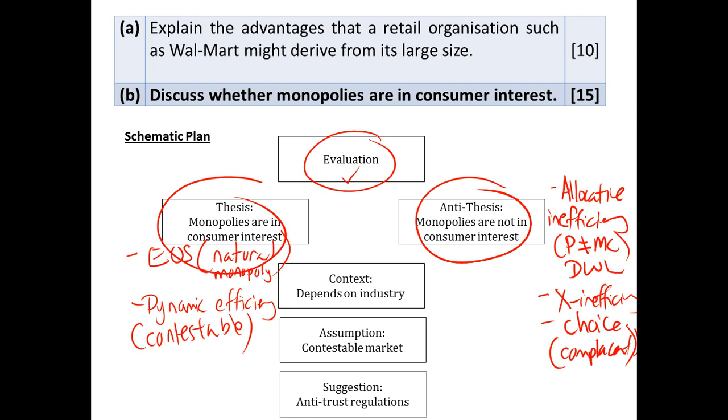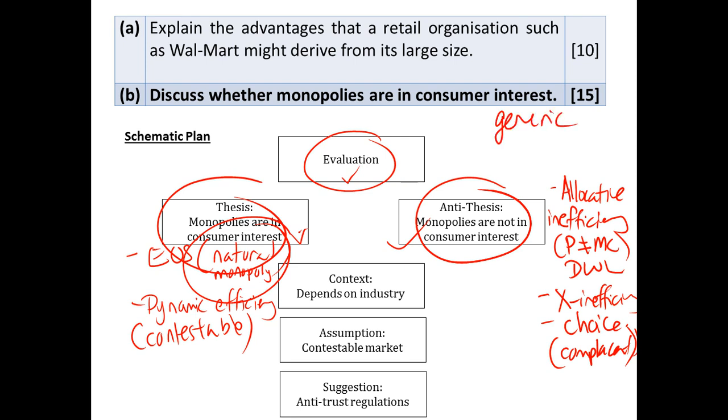So we presented both sides, thesis and antithesis. Right now, we want to go one step further, show a higher level of thinking and coordination of your mind to argue this point whether monopolies are in consumer interest or not. So you ask yourself this question: are they in consumer interest? At the end of the day, we assume if it's a natural monopoly, it's in consumer interest because of the ability to make EOS and present consumers with lower prices. So whether monopolies are in consumer interest, this is a very generic question.